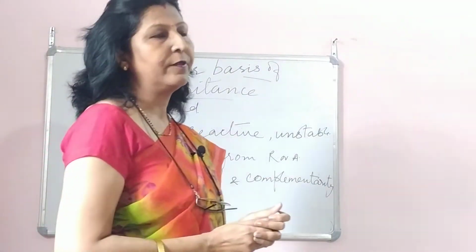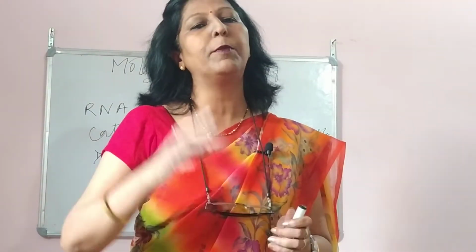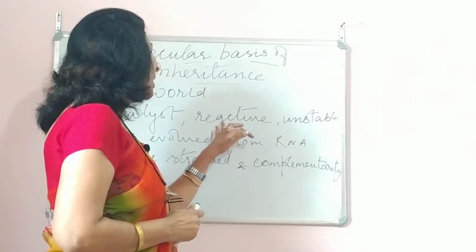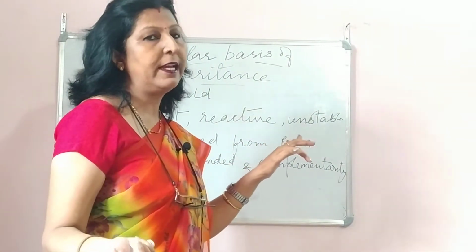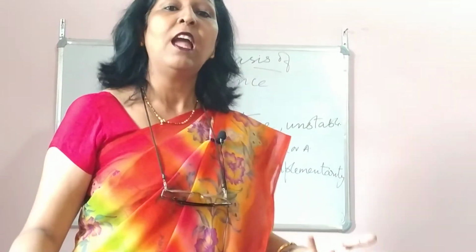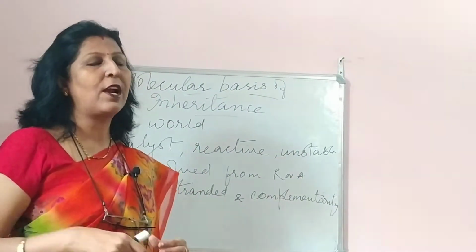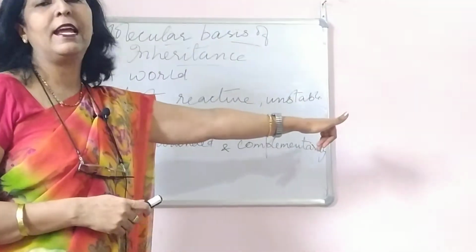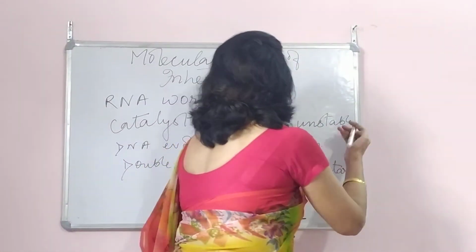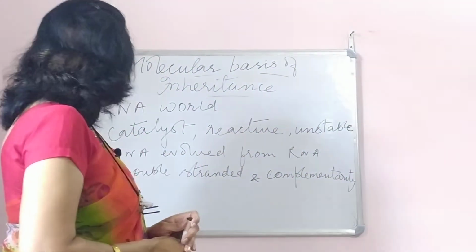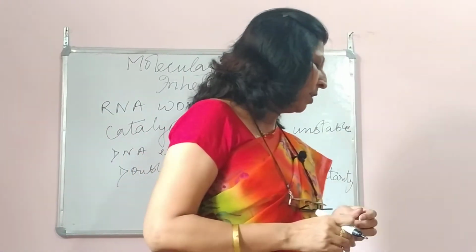It's very reactive. When we discussed the properties of genetic materials, that is RNA and DNA, as compared to the DNA, this is more reactive. This is reactive and that is why it is unstable. And it is single stranded also, that you know very well. So catalyst, reactive, and hence unstable. So DNA has evolved from RNA, and that is all about RNA.